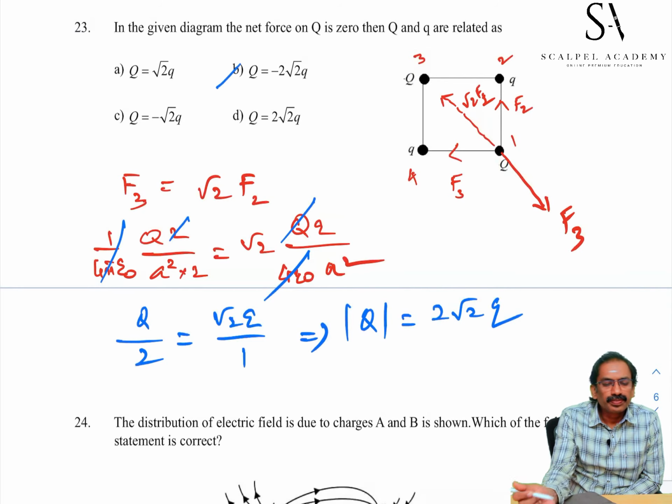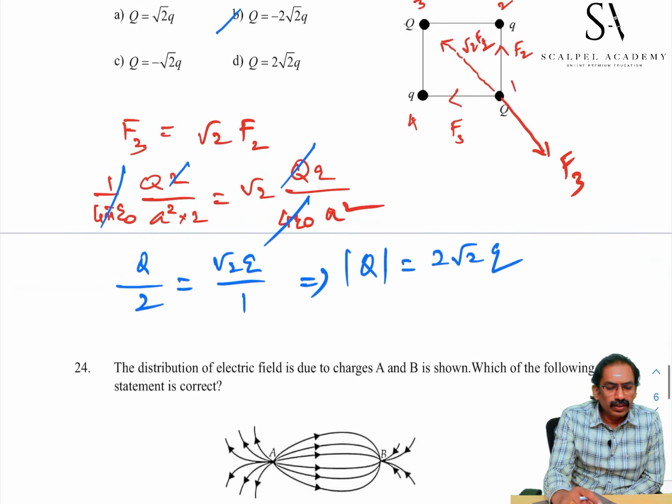Either capital Q or small q, negative sign, negative charges. Okay. Student, go to the 24th sum.